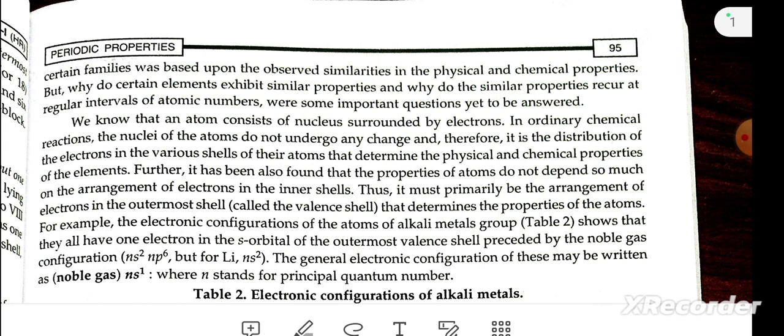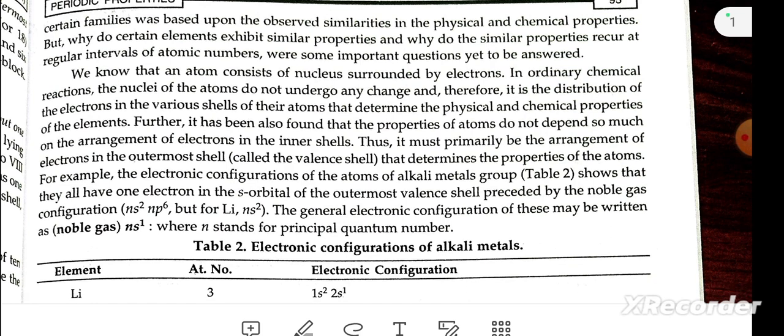Further, it has also been found that the properties of the atom do not depend so much on the arrangement of the electrons in the inner shell. Thus, it must primarily be the arrangement of the electrons in the outermost shell that determines the properties of the atom.